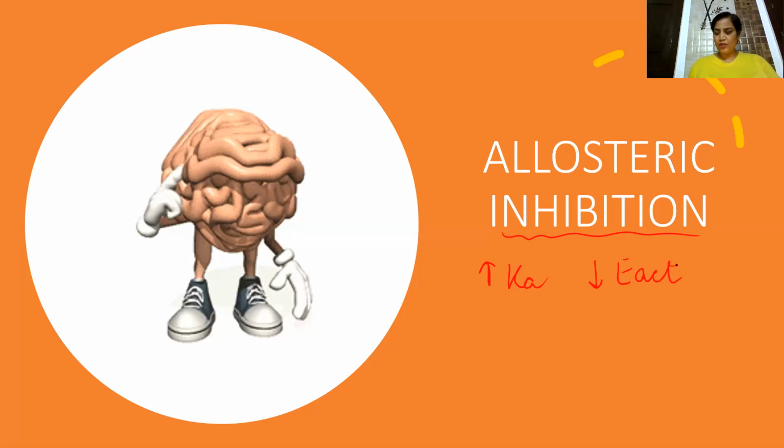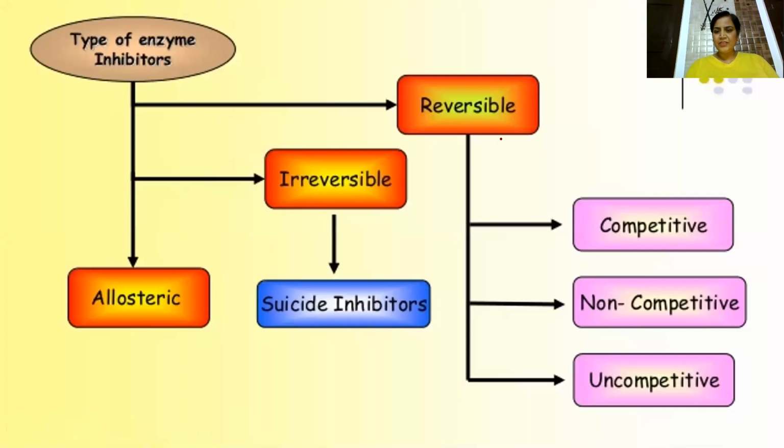Now, let's first see what the different types of inhibition are. Reversible, which can be reversed back. Irreversible, which cannot be reversed back, as it is clear from the word itself. And since irreversible inhibition cannot be reversed back, it is known as a type of suicide inhibition. Reversible is further categorized into three types. Competitive inhibition, when there is a competition between the inhibitor and the substrate. Non-competitive, where there is no competition between the inhibitor and the substrate. And uncompetitive, which is rare, in which every time the inhibitor binds with the enzyme-substrate complex.